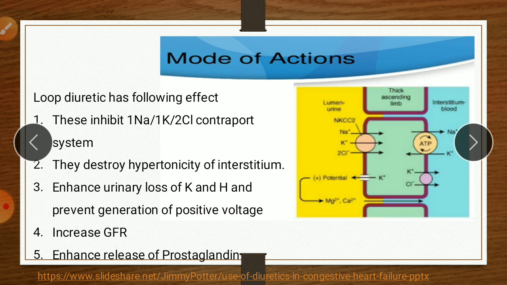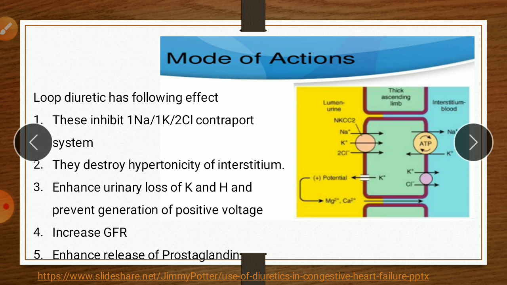So in short, this transport is called 1 sodium, 1 potassium, 2 chloride transport. This transport system transports 3 molecules of sodium, 3 molecules of potassium and 6 molecules of chloride from lumen to this cell. Due to this transport, two effects occur.